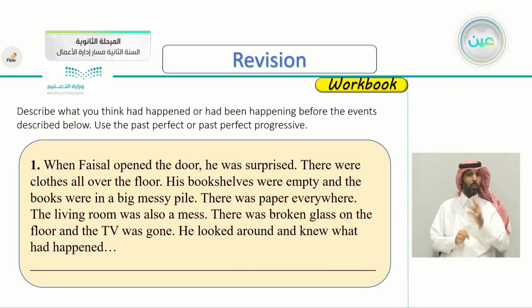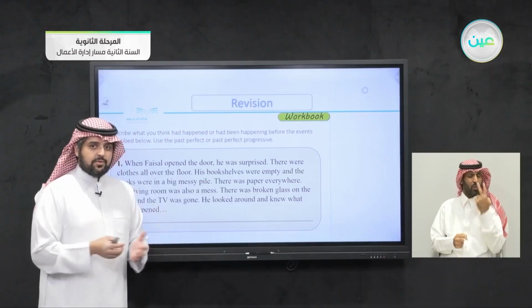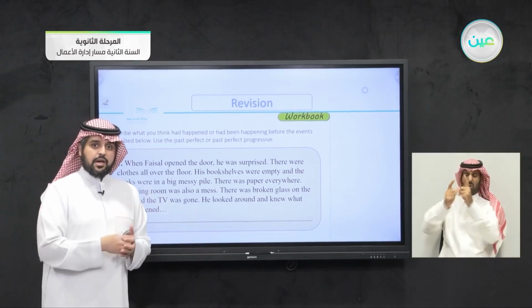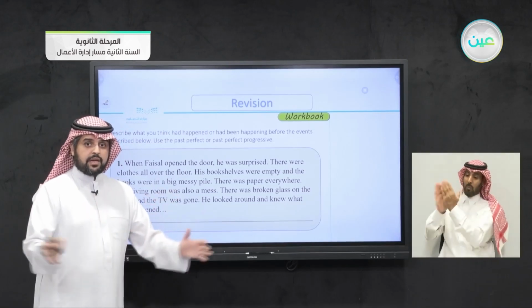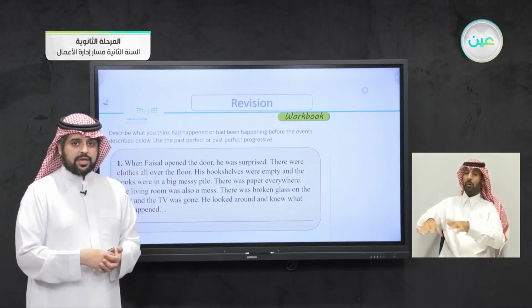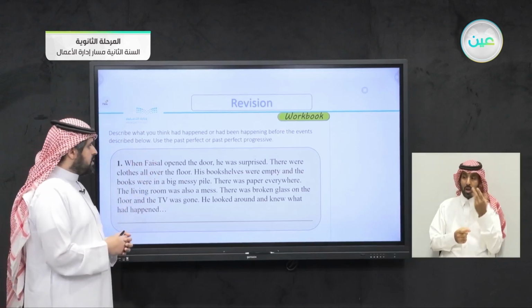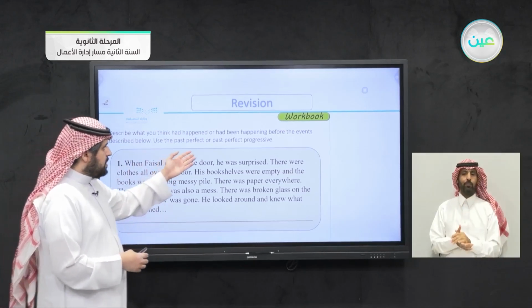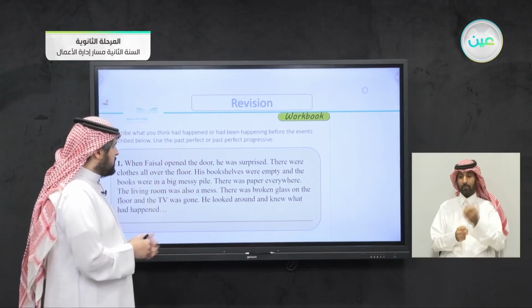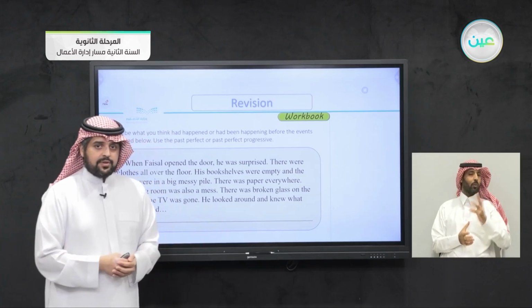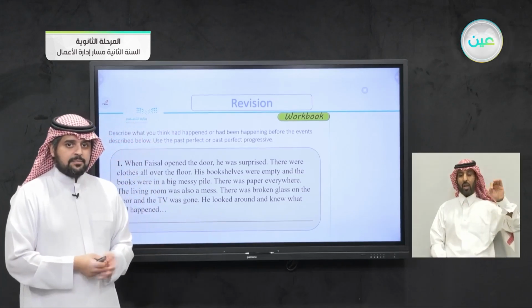So what do you think happened here in Faisal's house? Everything is on the floor, the TV is gone, the books are piled up. Can you describe what happened here? And remember, use the past perfect or the past perfect progressive. What happened to Faisal? Can you guess?